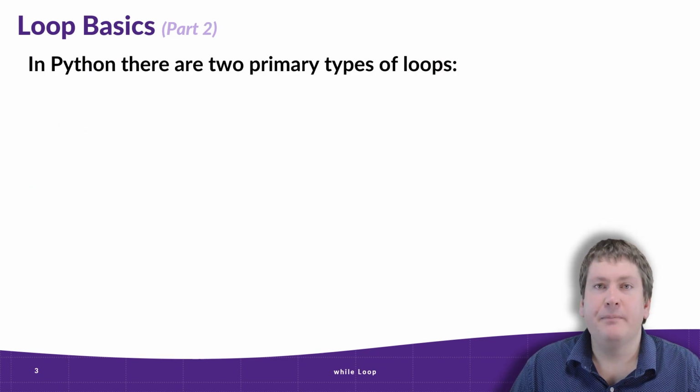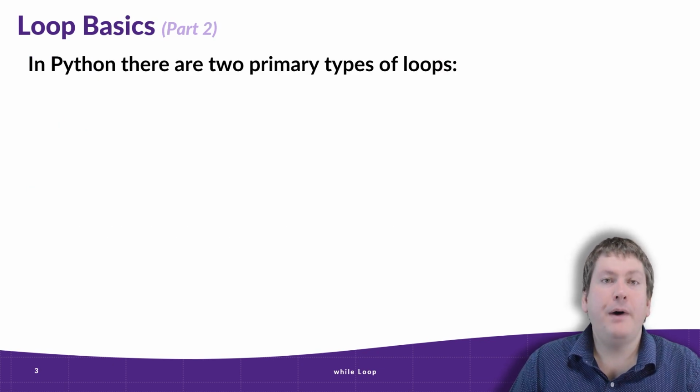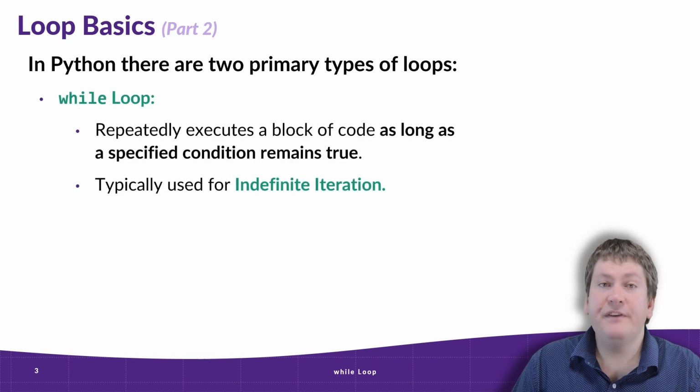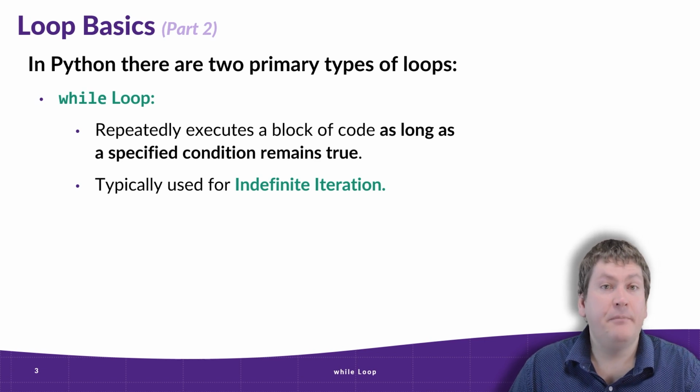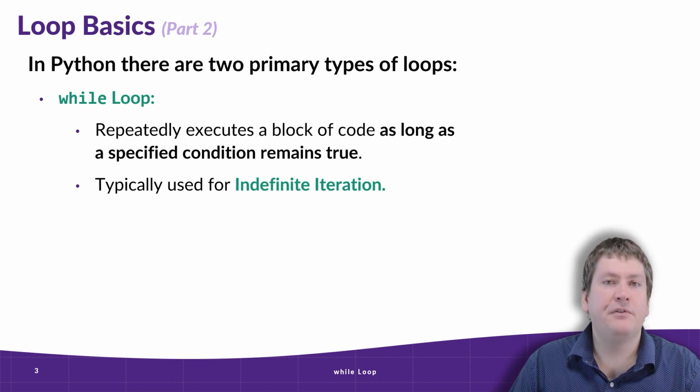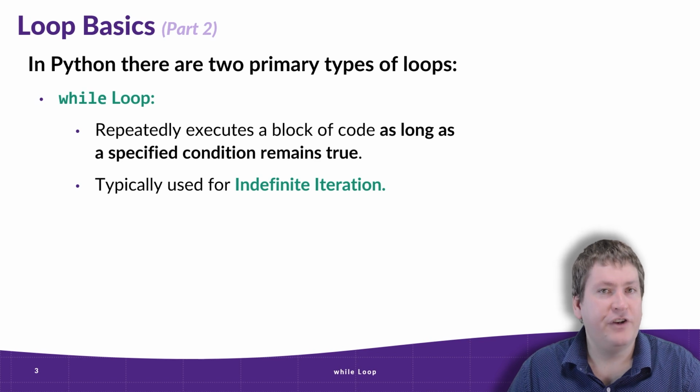So how do we actually implement this in Python? Well, Python provides us two primary types of loops. The first is a while loop. And while loops repeat a block of code over and over again as long as some specific condition remains true. And this would be some Boolean condition that we set at the beginning of the loop. And these are typically used for indefinite iteration.